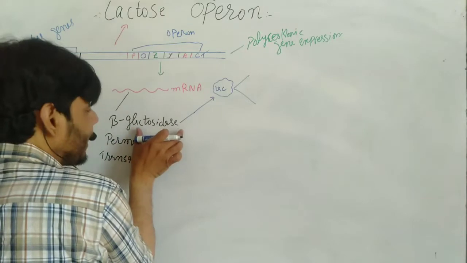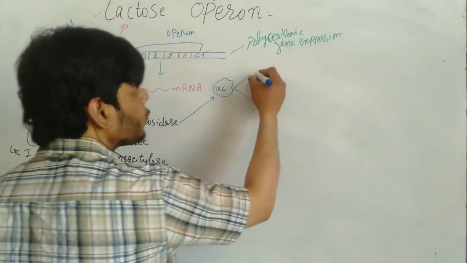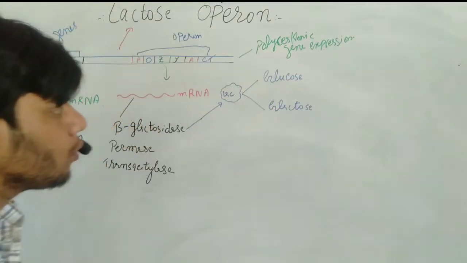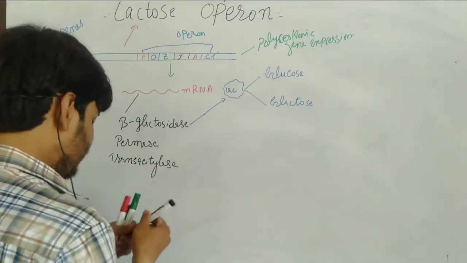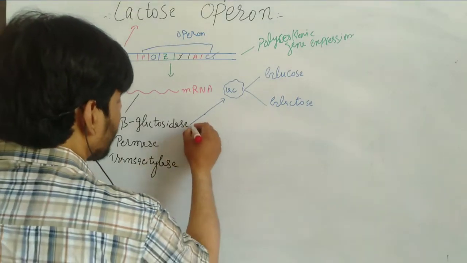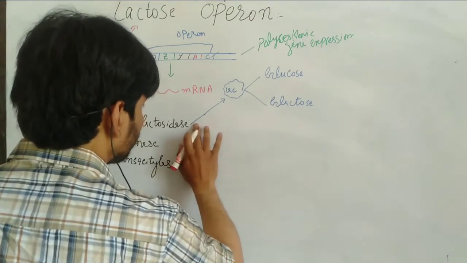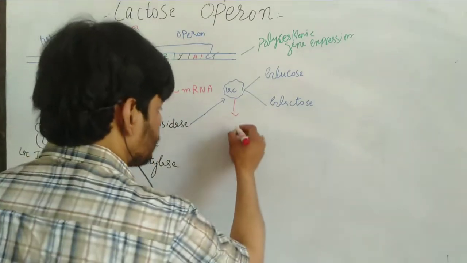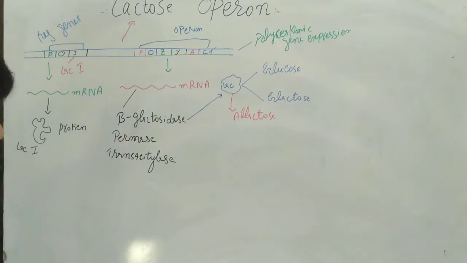So beta galactosidase breaks down this lactose and converts it into glucose and galactose. Another function of beta galactosidase is to convert lactose into allolactose. So this is the function of the beta galactosidase enzyme.